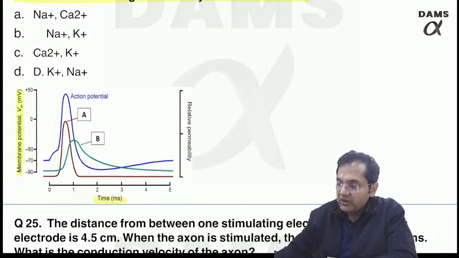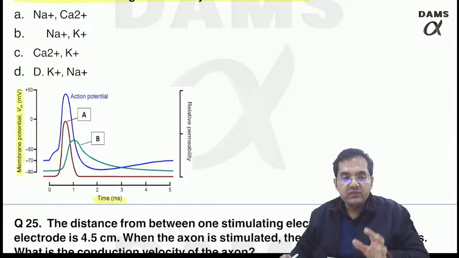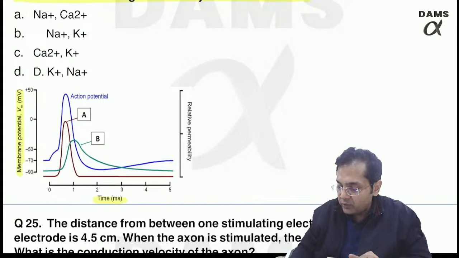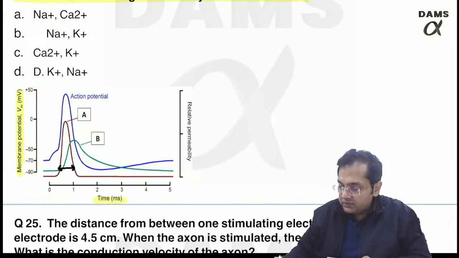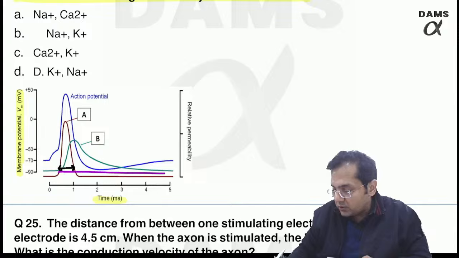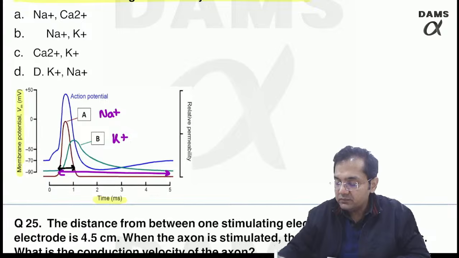So what you have to know is that the voltage-gated sodium channels are fast to open, fast to close. So please look at this. They are opening quickly and closing quickly. But the B is slow to open and much slower to close. So can I have my answer? A is sodium, B is potassium.